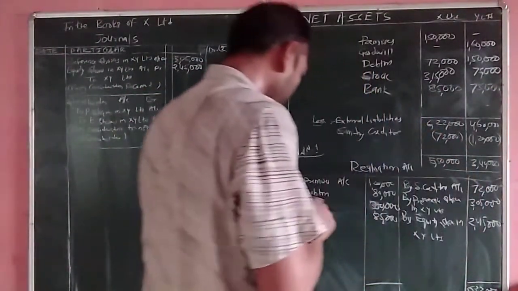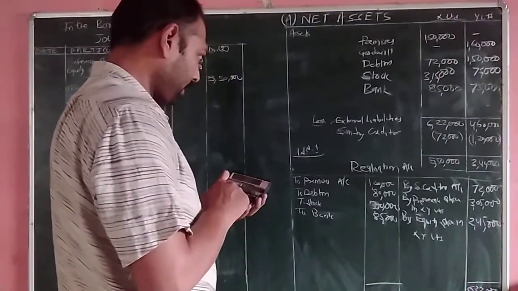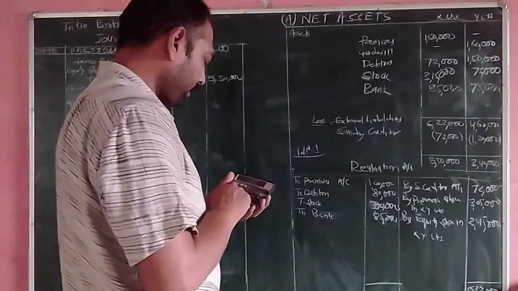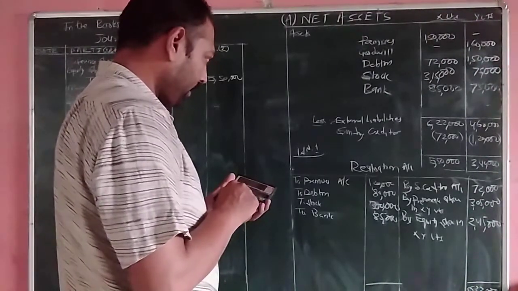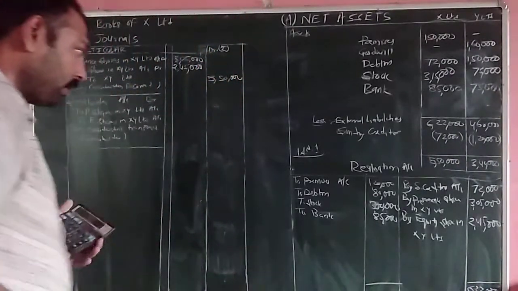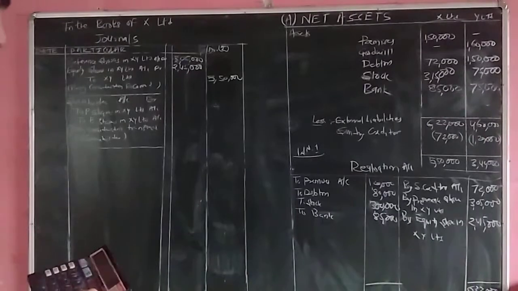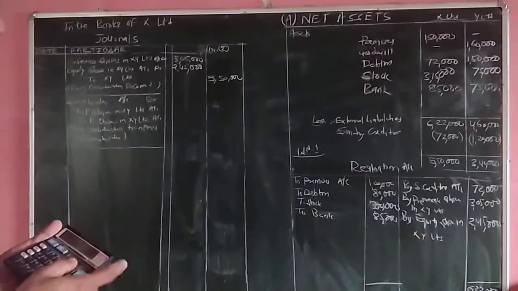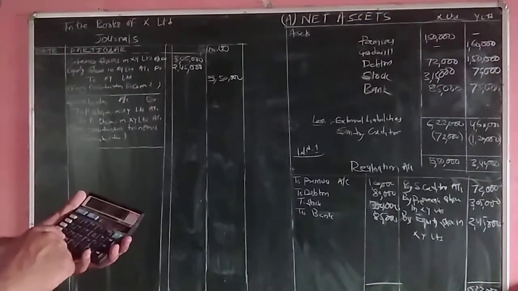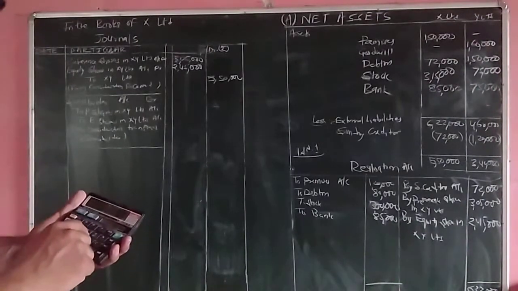Minus the debit side: minus 1,20,000, minus 80,000, minus 3 lakh and minus 85,000. So it is equal to how much? It is equal to 6,22,000 minus 5,85,000.